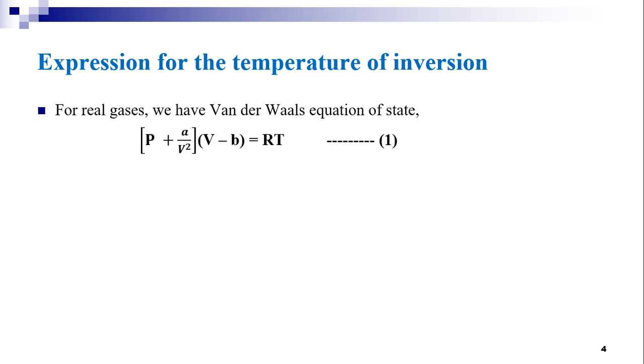Assuming that the van der Waals equation is obeyed, the attractive forces between the molecules are equivalent to an internal pressure A by V square. This internal pressure A by V square was explained in the earlier session.